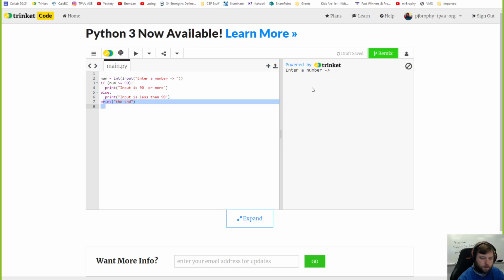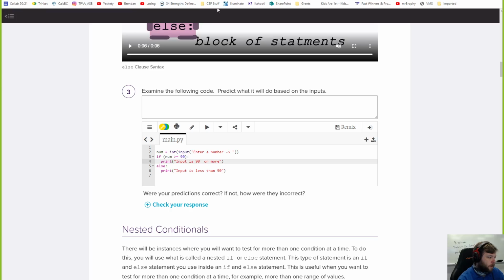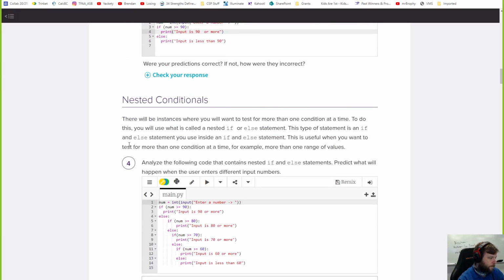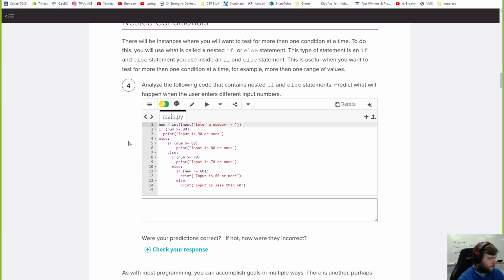But watch if I do a number less than that, 50. It goes, oh, that's false, so skip to line 5, and then else prints out this, and also prints out the end. So I just want to show you that. I'm sure PLTW is going to do that later. They don't? They just go straight to nested? Come on, dudes. Okay. I just wanted to show that it's not that the program stops. There's a point where it comes back in, when the indents are lined up with the if.